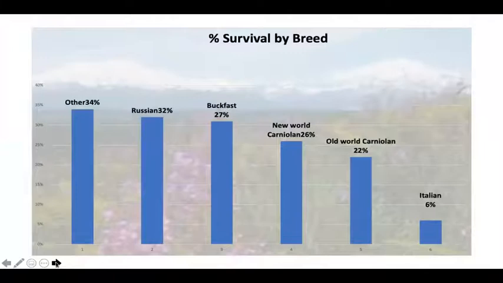And this is a graph of the ANOVA test results. This test is used to test the variance between the breed populations. The percent survival by breed was entered into Excel as a table, and the ANOVA single factor test was run, comparing all of the means, which resulted in a p-value used to determine whether to reject or fail to reject the null hypothesis. In this particular case, because the p-value of 0.767 was greater than the significance value of 0.05, we fail to reject the null hypothesis.